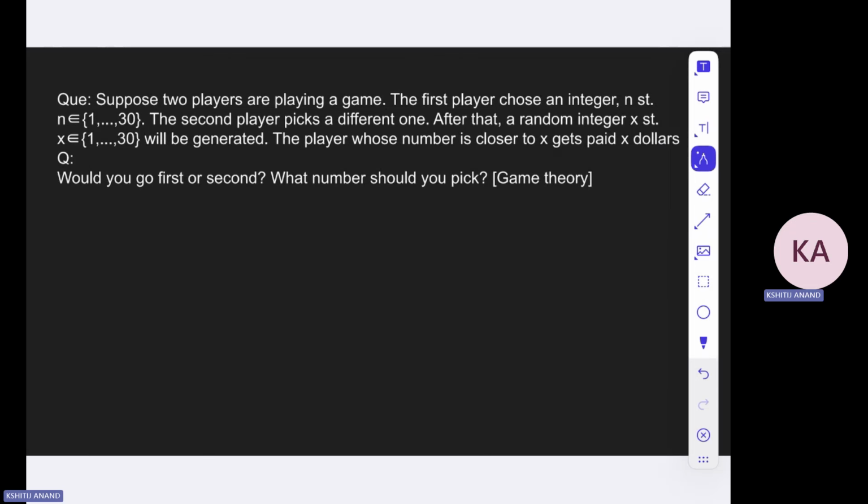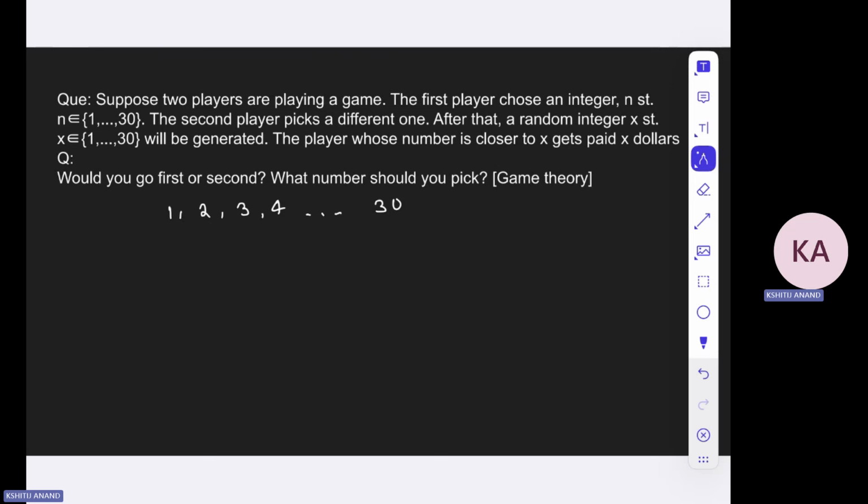Okay, that is there. So 1, 2, 3, 4 up to 30. After that, a random integer x is chosen from 1 to 30. Okay, so you are choosing a random integer between 1 to 30. The player whose number is closer to x gets paid x dollars. Okay, so whoever's number will be closer to x will get x dollars.